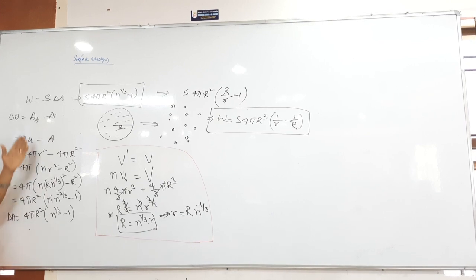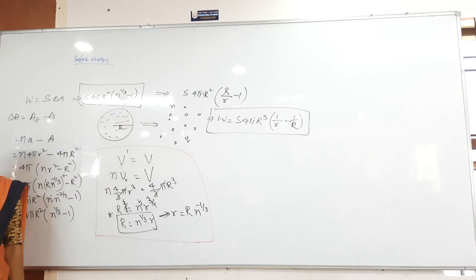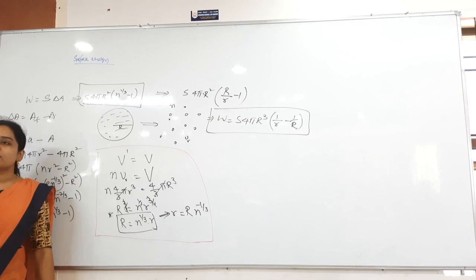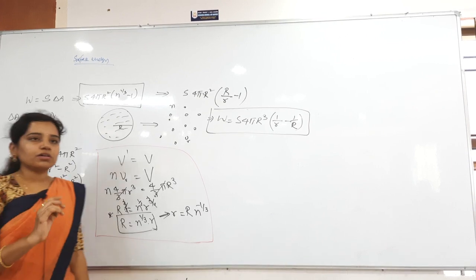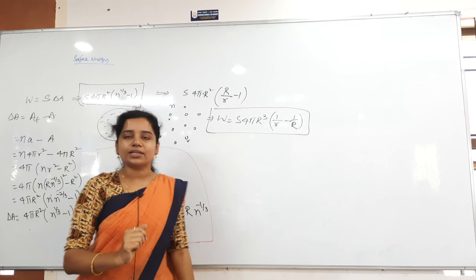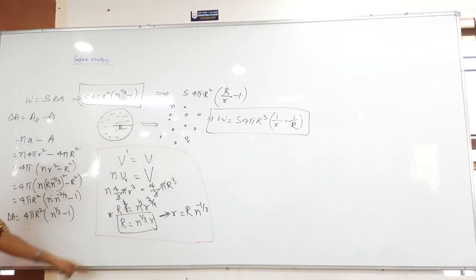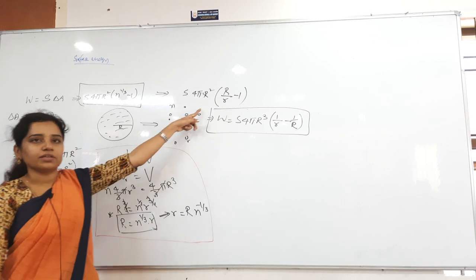Now you have to find out the work done, nothing but surface tension S and then change in the area is this one. Whenever they have not given n, they have given capital R and small r, at that time in the place of n power 1 by 3, I can write capital R by small r. That is what I have written here.